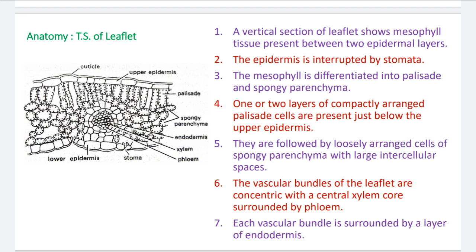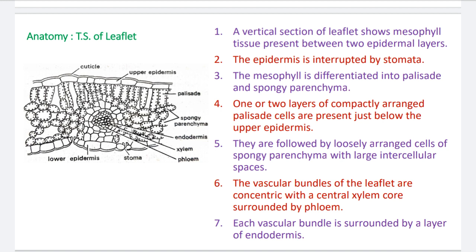Anatomy of the leaflet or anatomy of the pinna. Anatomy of the pinna is again very simple. The vertical section of the leaflet shows mesophyll tissue present between two epidermal layers, the upper epidermal layer and the lower epidermis. In between the two epidermal layers, the region of the leaf tissue is present. It is called the mesophyll tissue.